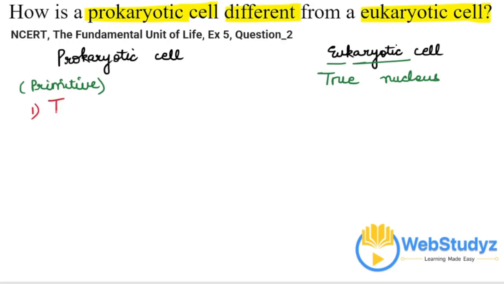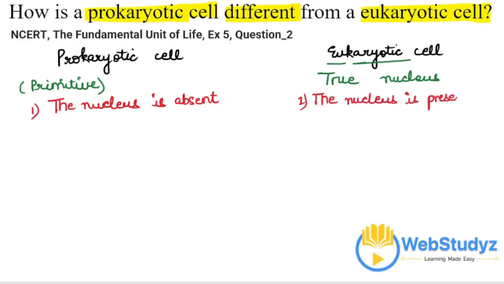So the first differentiation point between the two is that here the nucleus is absent, whereas over here there is a true nucleus, or we can say the nucleus is present.